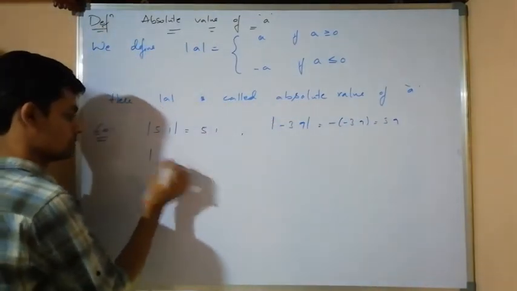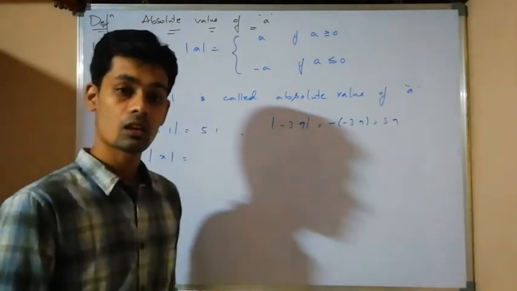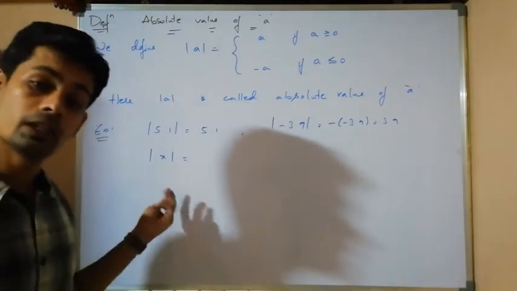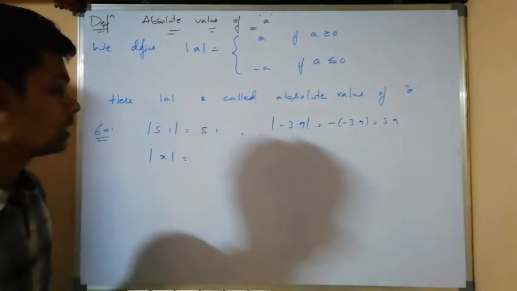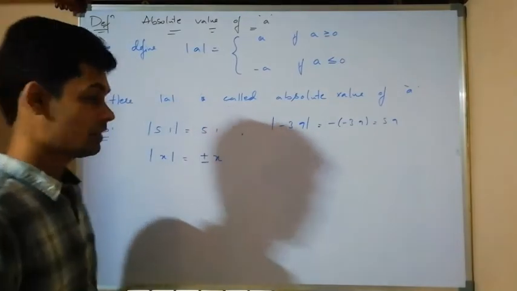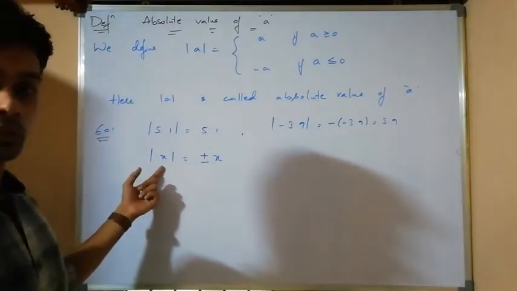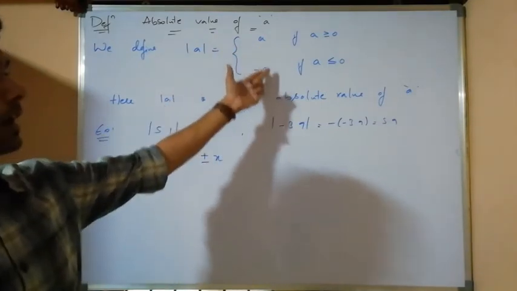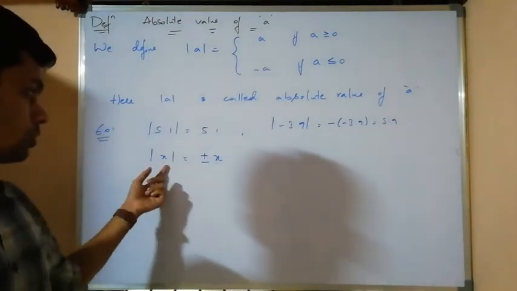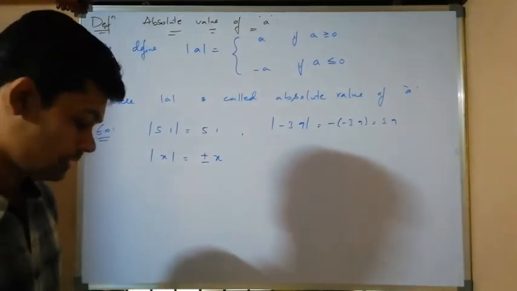Now modulus of X. Since X is a variable, I don't know whether it is positive or negative, so I will write plus or minus X. If we know the X value, whether it is positive or negative, we will write either A or minus A. But if we don't know, when removing the modulus, we write plus or minus X.